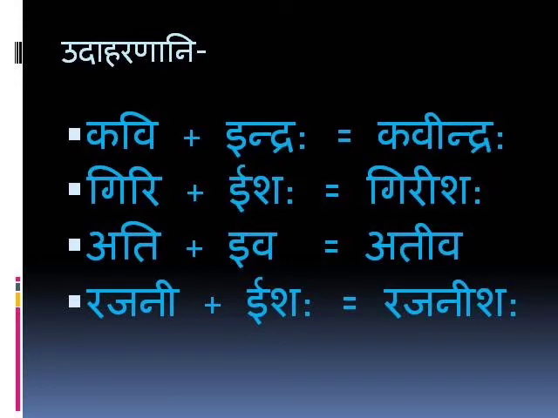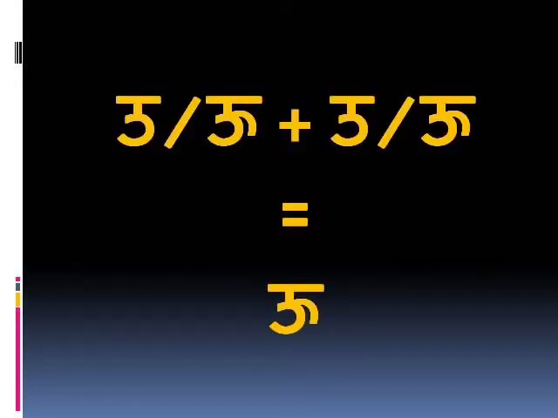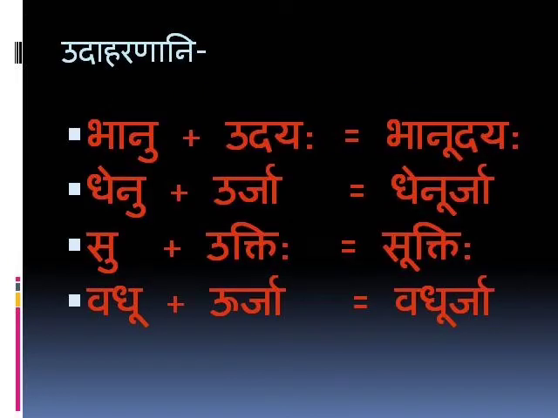Now we'll see one more rule of Dirgha Sandhi. Hrasva U or Dirgha U followed by Hrasva U or Dirgha U, the result is Dirgha U. We'll see the example of this rule. Bhanu plus Udayah, Bhanudayah. Dhenu plus Urja, Dhenurja. Su plus Uktih, Suktih. Vadhu plus Urja, Vadhurja.